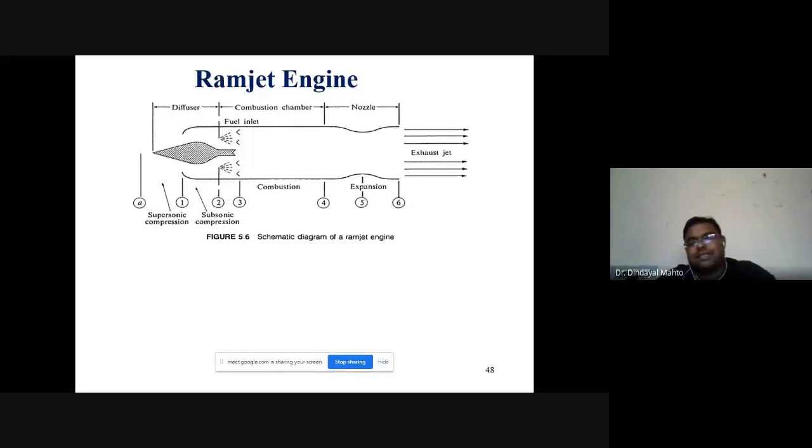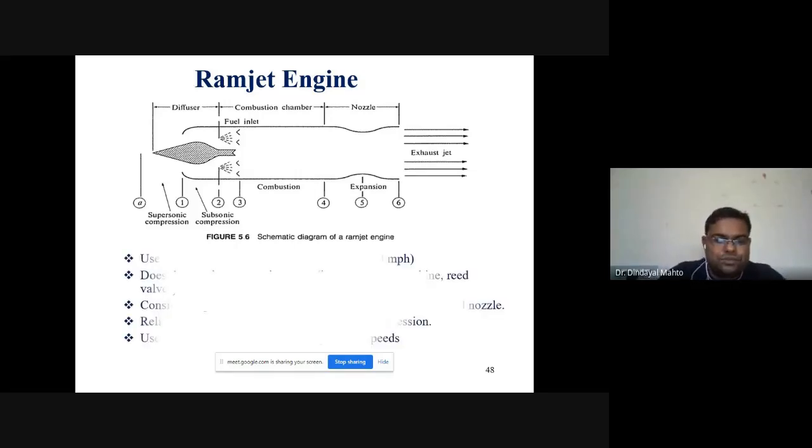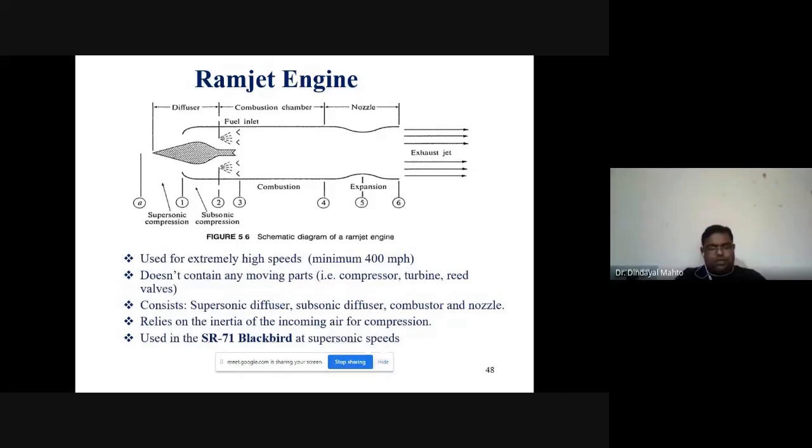Highly compressed air enters the combustion chamber where flame holders are present, and fuel mixes with the highly compressed air and burning occurs. High temperature gases pass through the rest of the part and exhaust through the nozzle at a very high speed. It is a very simple configuration, used for extremely high speeds, with operational speed around 400 miles per hour. It doesn't contain any moving parts. Rotary compressor and turbine valves are not needed.